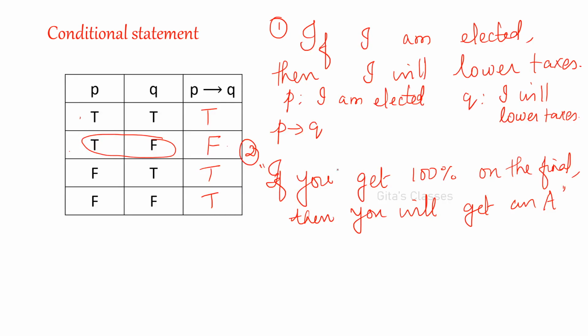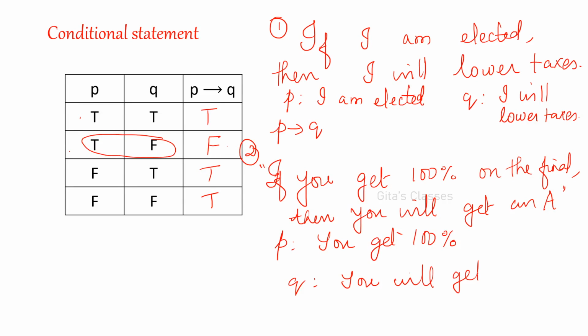This is the statement. So you get 100% is our P, and you will get grade A is our Q, right? So what is our P? You get 100%. And Q is you will get an A grade.